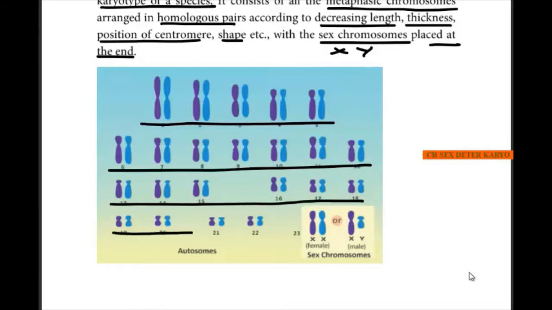We will see different types of chromosomes, that is metacentric, submetacentric, telocentric and so on, whereas the sex chromosomes, male and female, are arranged at the last. This is what we call an ideogram.